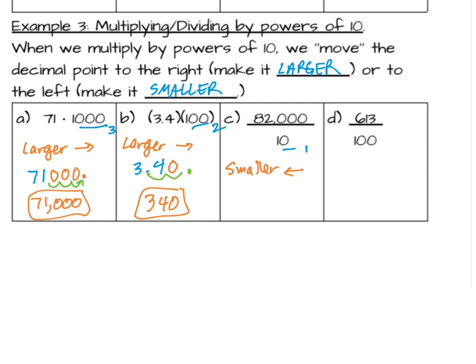So I'm going to start with 82,000. Don't put the comma. Again, the decimal point is here at the end, and I'm going to move it 1 place to make it smaller. So that gives me 8,200.